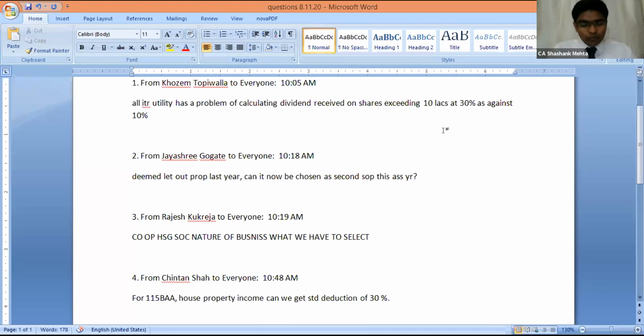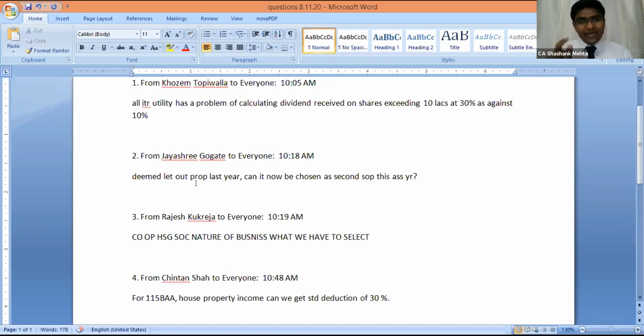With respect to the first question, I think it will depend on the utility version. According to me, they are accepting it properly. It is taxable at 10%. However, it is possible that some older version is there, or if you are using customized software, that link is not given for a particular formulation, whereby it may be calculating at 30%.